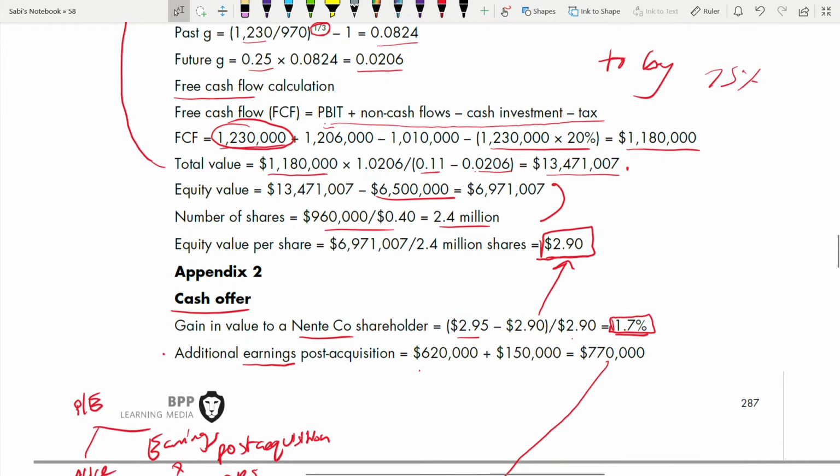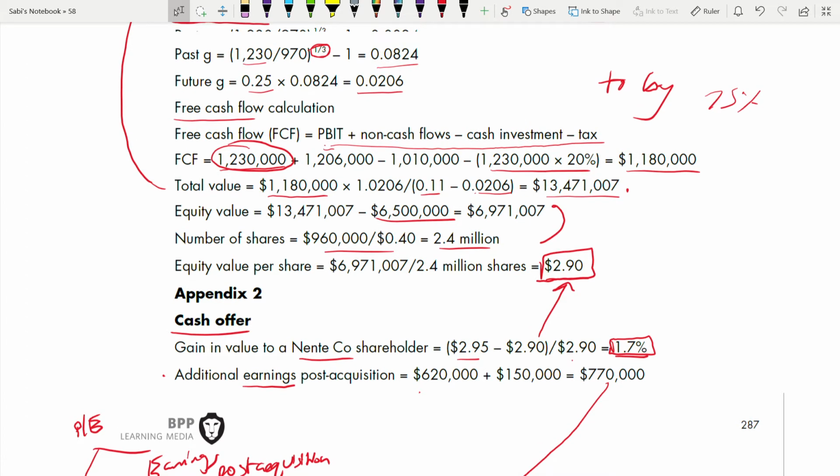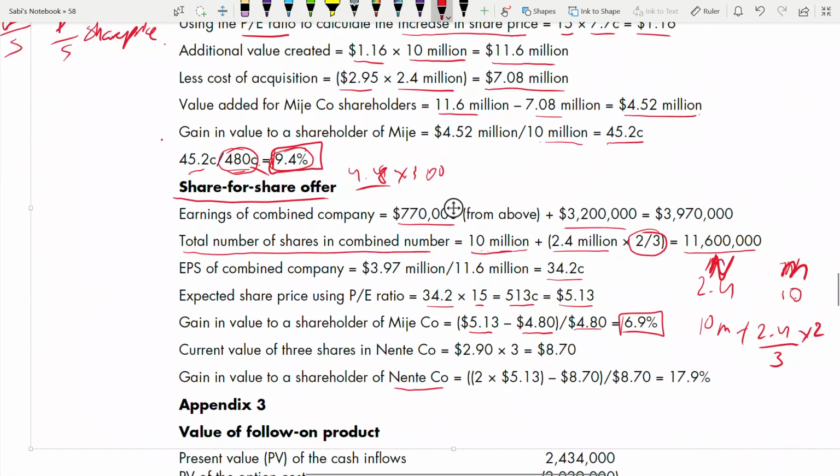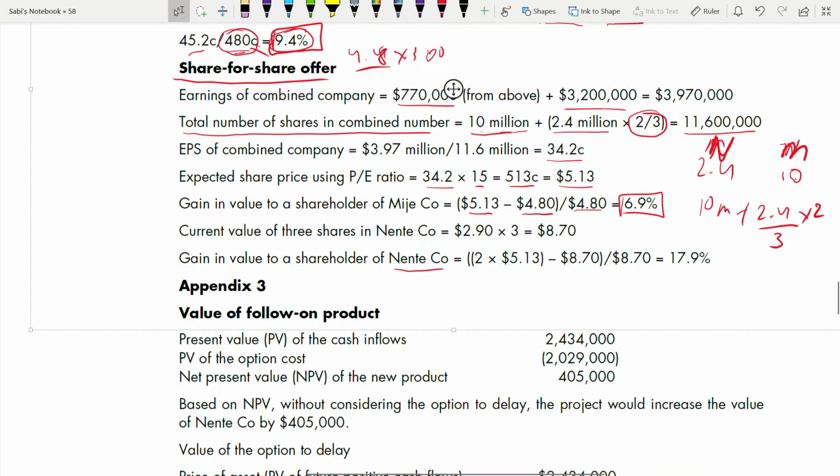Here, you have to go up in your Appendix 1 and see your equity value per share is 2.9, right? It's the current equity value, so you don't have to do that step again. So it is 2.9 into 3. For 3 shares, it will be 8.7. Because for every 3 shares in Nente, you have to value those 3 shares with the current share price. Now you can find the gain in value.